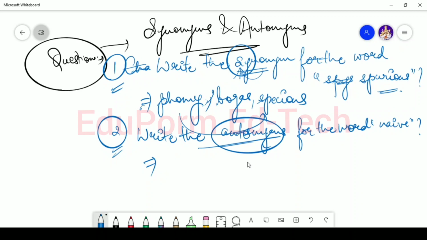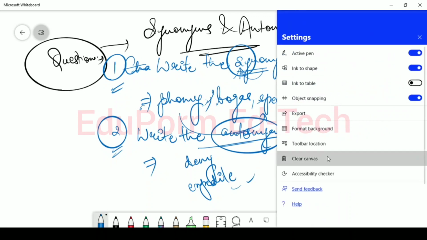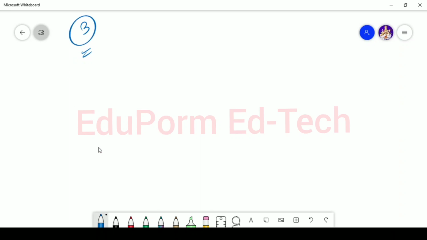Now let's get back to our second question, that is write the antonyms, antonyms means opposite, for the word knife. Now what is the opposite for the word knife? That is deny or expected. Now comes the third type of question. They can combine both of them, like write the synonym and antonym for the word. For example, let it be any word. It can be, for example, knife, it can be wholesome or wigged. So they can use words like this and you'll have to answer the meanings of each word respectively.